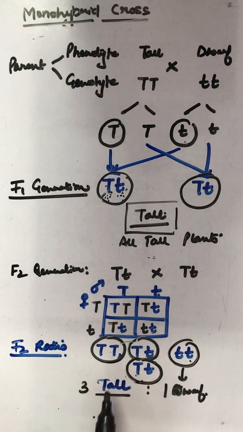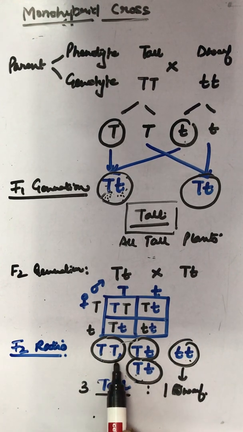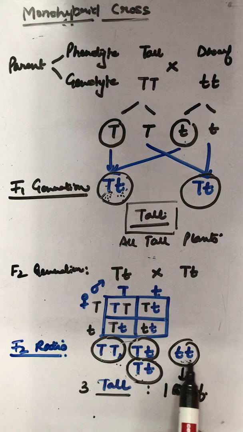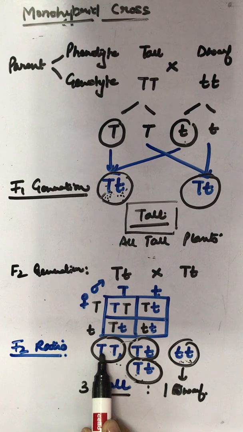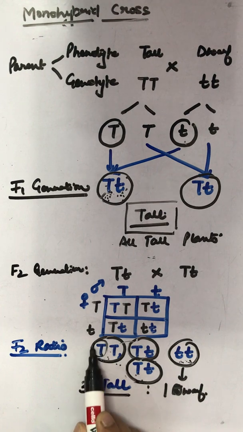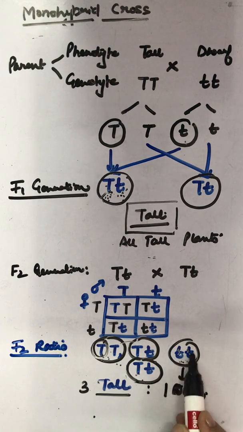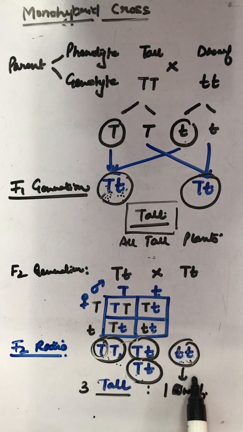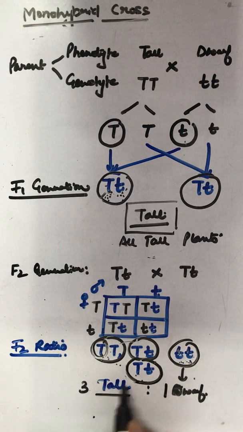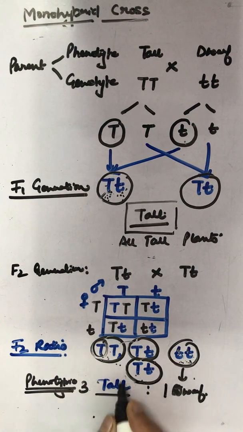Please keep in mind that a single copy of factor capital T is enough to make a plant tall, and both copies of factor small t are necessary to make it a dwarf plant. A single copy of capital T is enough to make it tall, and both copies of the recessive factor together will make it a dwarf plant. And this one is the phenotypic ratio, because phenotypic is appearance. Appearance wise all three are tall.